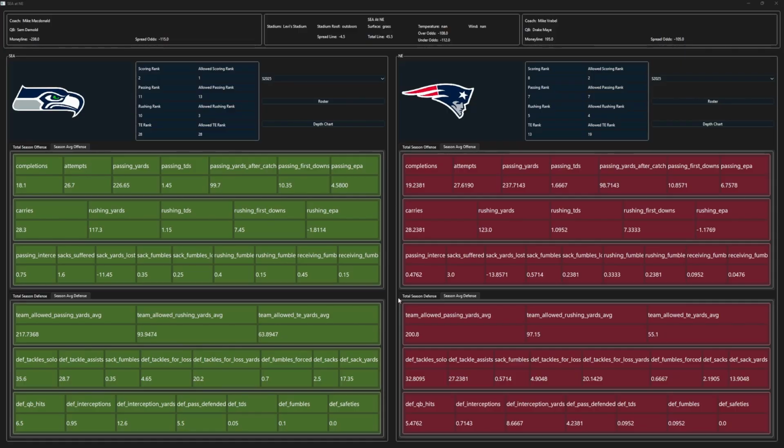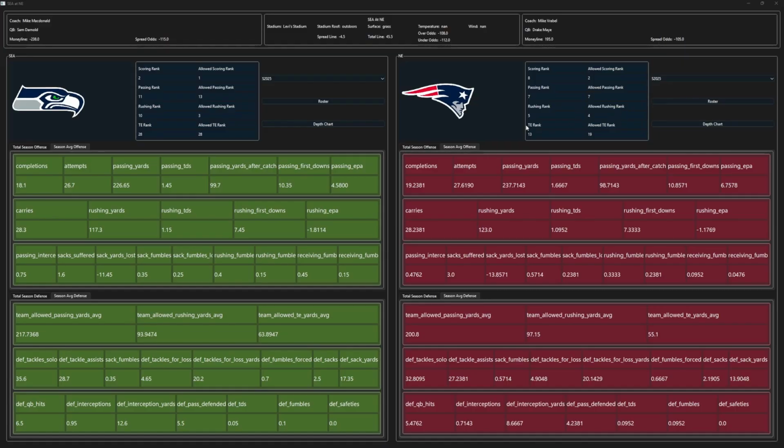Just looking back one more time how these teams match up head-to-head with their rankings, and given what we know with the individual players now, you have Seattle with a really tough scoring rank of 2 and allowed scoring rank of 1, which I'll revisit here in just a second. But otherwise, you have New England winning defensively against the Seattle offense with a passing rank of 11 here on Seattle versus an allowed passing rank of 7 with New England. You also have a rushing rank of 10 in Seattle against an allowed rushing rank of 4.